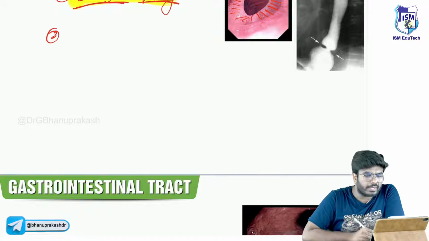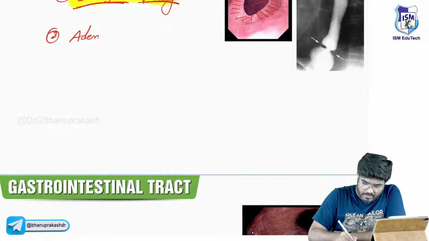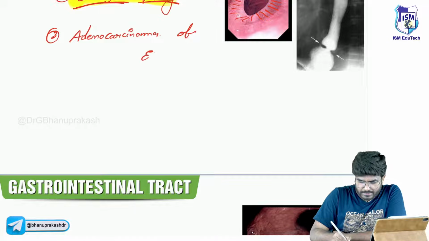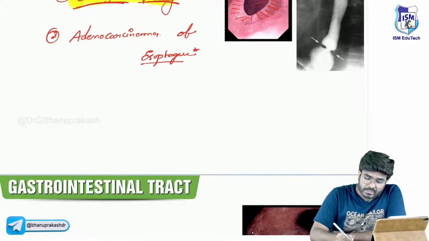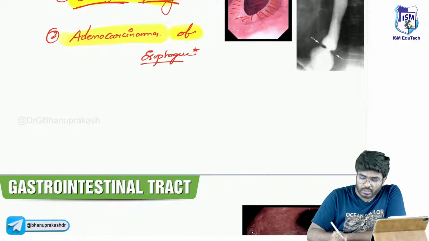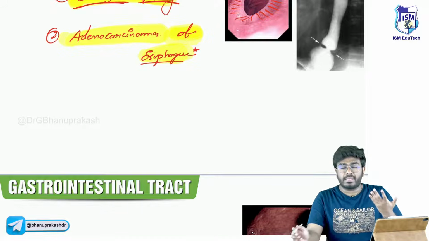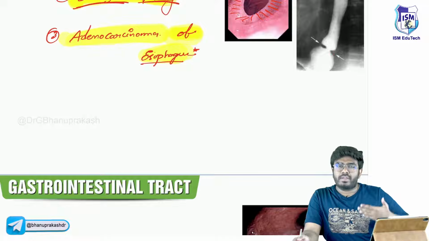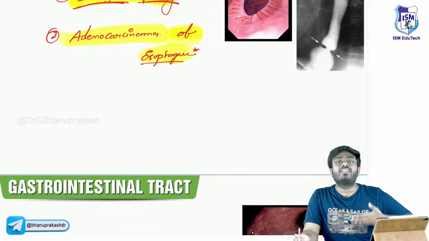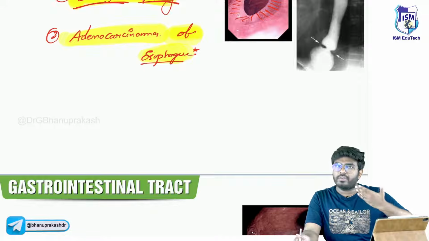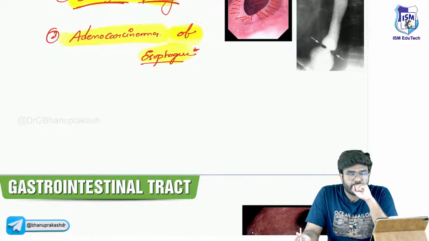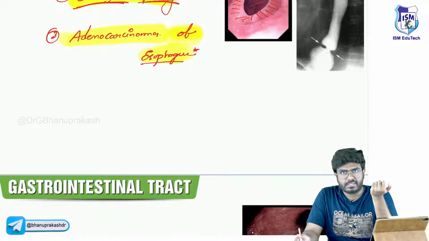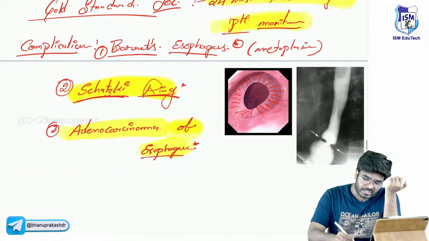The third complication is going to be adenocarcinoma of the esophagus. Those who have this GERD, gastroesophageal reflux, that's not good. Acid is refluxing back into the esophagus. Esophagus cannot tolerate the acid. So first it will undergo metaplastic changes, that's the Barrett's esophagus. Later on, if there is a continuing insult, there is a possibility of adenocarcinoma of the esophagus.